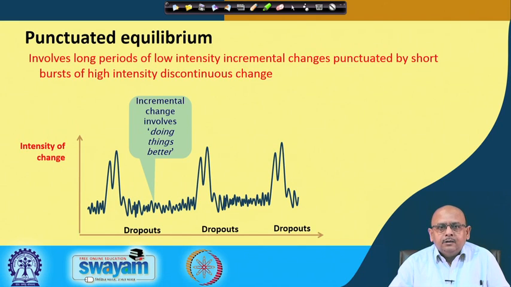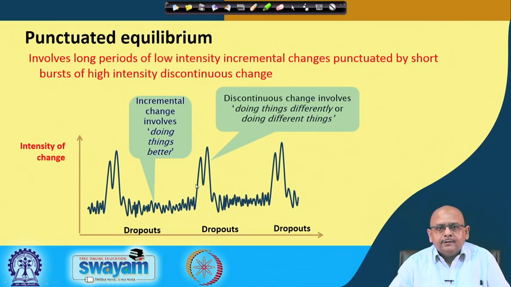See what happens. Incremental changes, where you update, the idea is to do things better. So, incremental changes involve doing things better, right. Look at this, there is a spike. What does it mean? It is a discontinuous change. It involves doing things differently or doing different things, right.